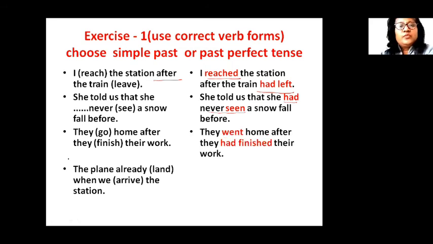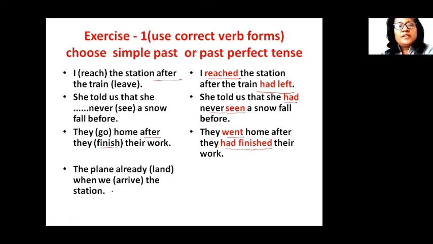So they went home after they had finished their work. After is the time indicator here. They went home after they had finished. This time indicator, after, suggests that the action finished happened first. So they had finished, past perfect tense. They went home after they had finished the work. So finish will take past perfect and go will take simple past. So they went home after they had finished their work.